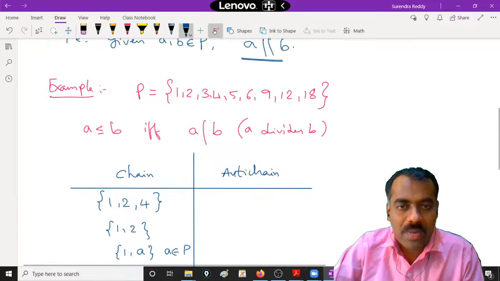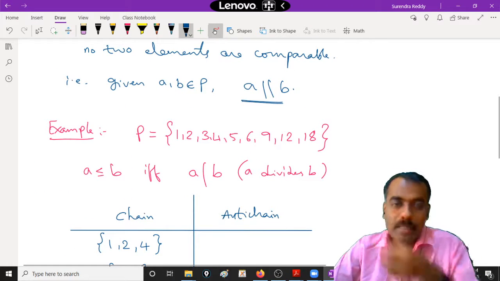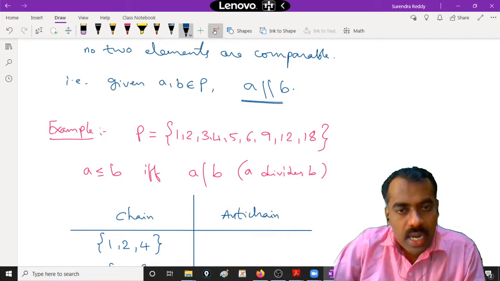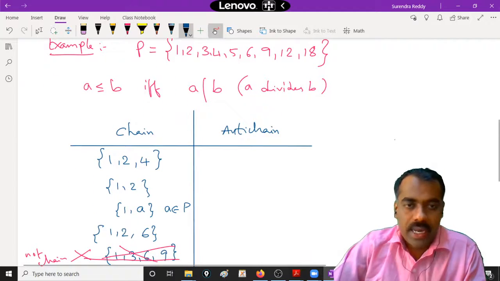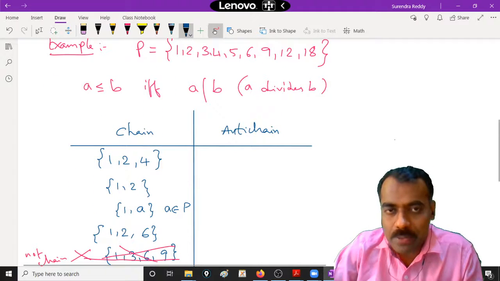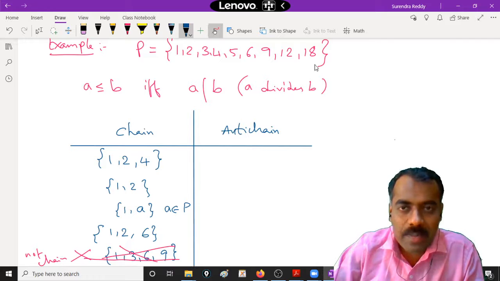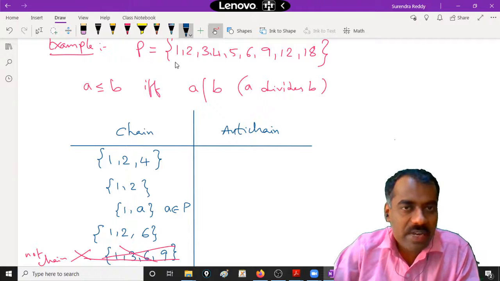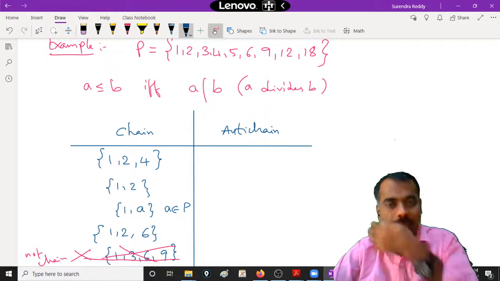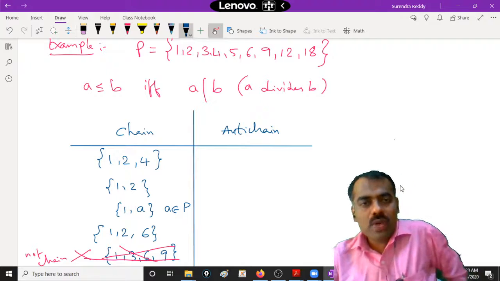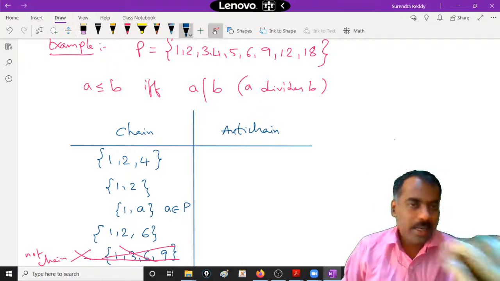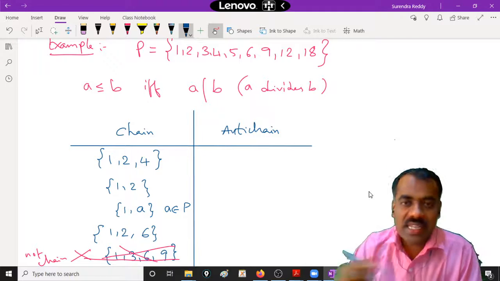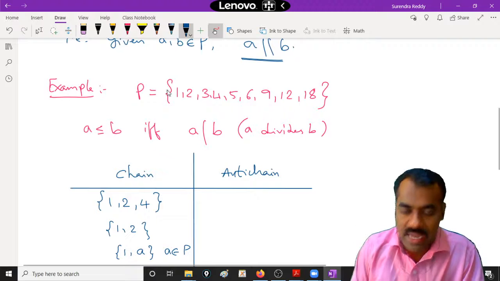Good. Now tell me, what is meant by an anti-chain? A sub-collection of elements which are not comparable. If you take any two elements, they should not be comparable, right? So suppose I take 1, whether 1 can be an element of an anti-chain in this example? No, because 1 divides every other element. So obviously 1 cannot be a member of an anti-chain here in this example.